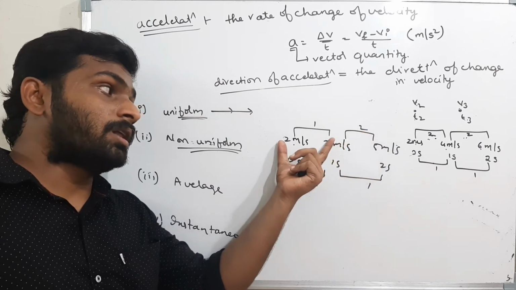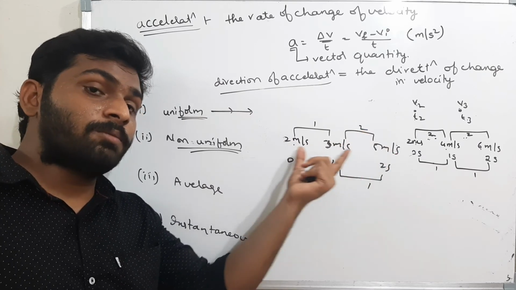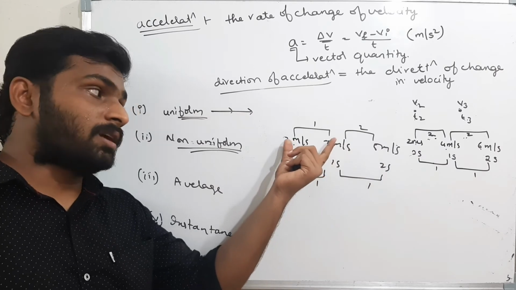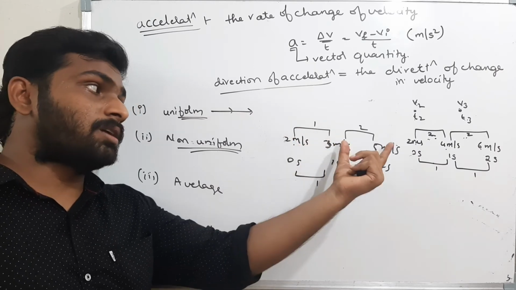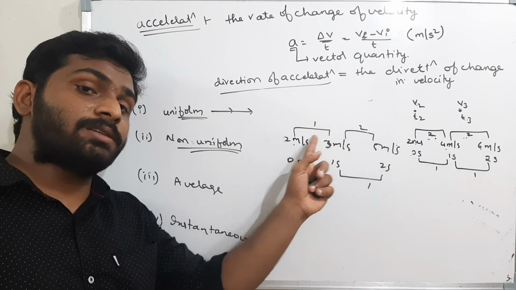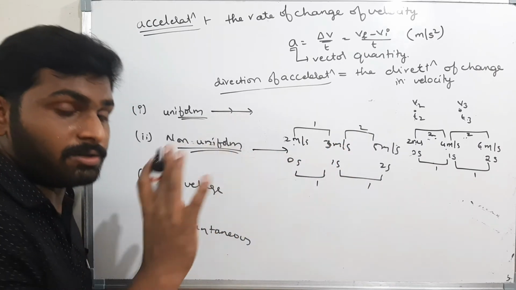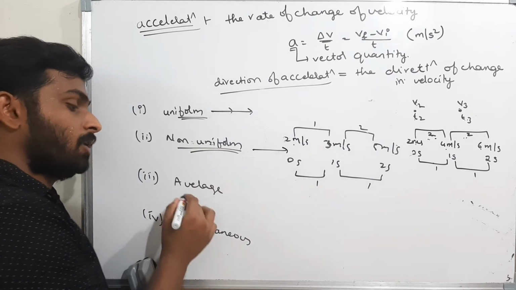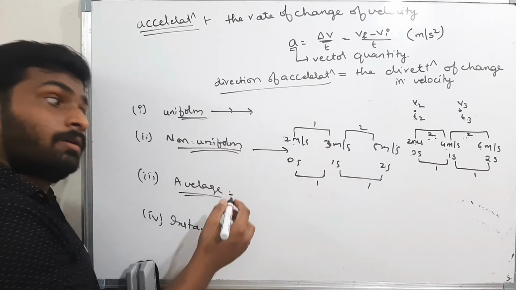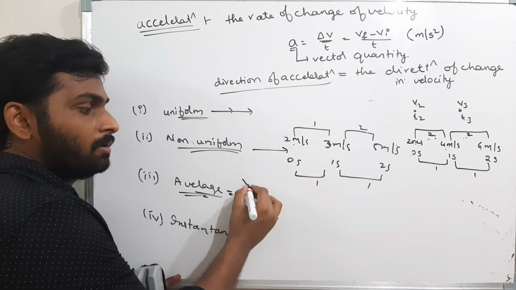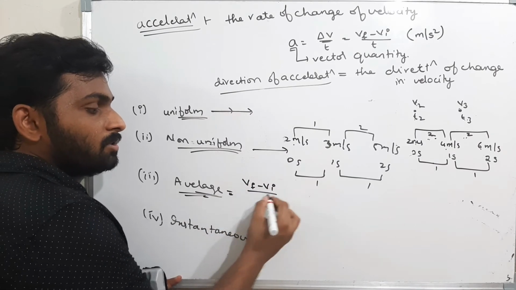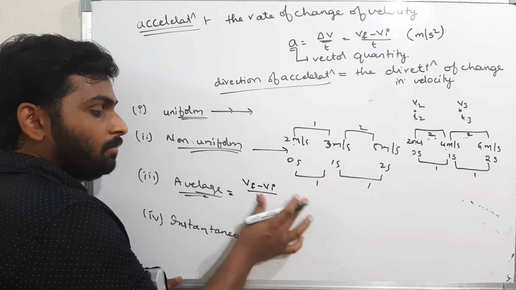At every second, the velocity is not increasing by the same amount. In the first second it is increased by 1, in the second second it is increased by 2. That means the rate of change of velocity is changing. Here the acceleration is 1 meter per second square, here the acceleration is 2 meters per second square. That means acceleration is changing, so it is a non-uniform acceleration. Okay. Now, what is average? Final velocity minus initial velocity by the total time taken.